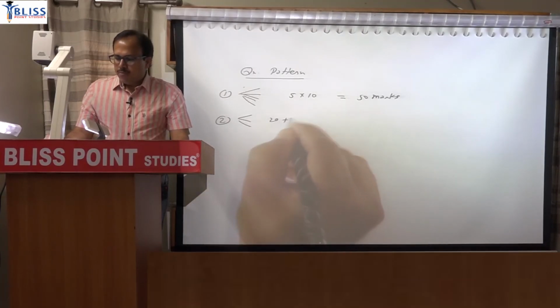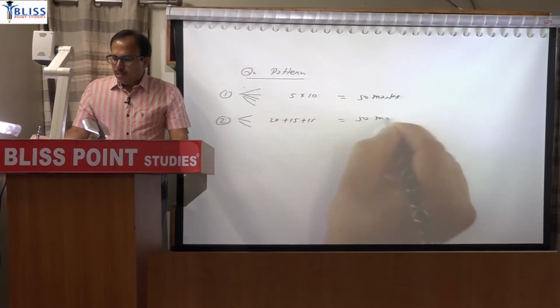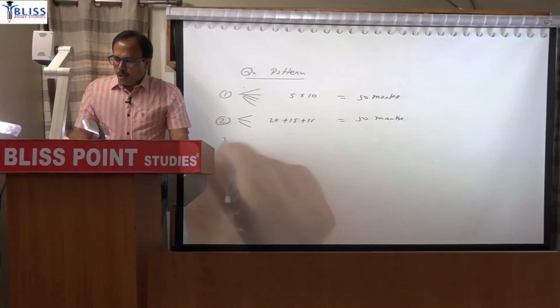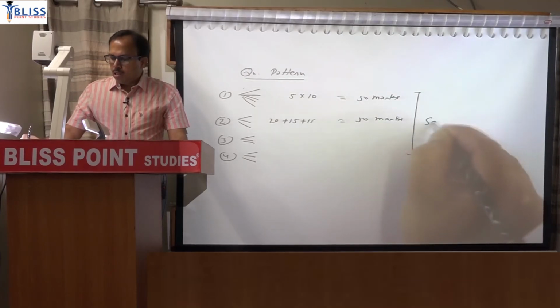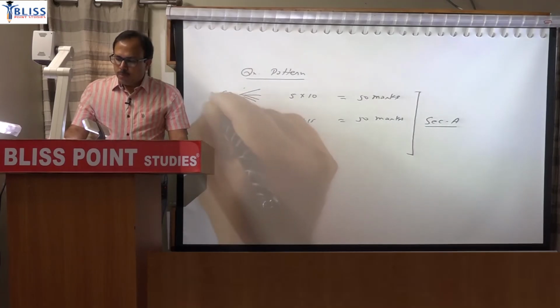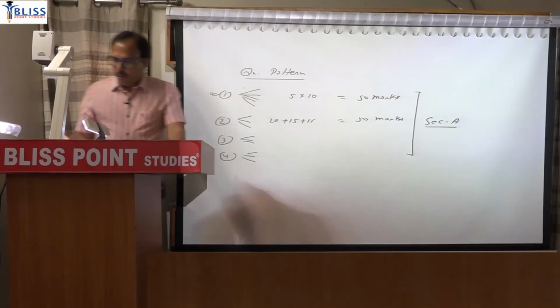Usually it is 20 plus 15 plus 15. So 50 marks here. Question number 3 again 3 parts. Question number 4, 3 parts. The first 4 questions are section A, and this first question is compulsory. So you have to attempt all 5 parts.